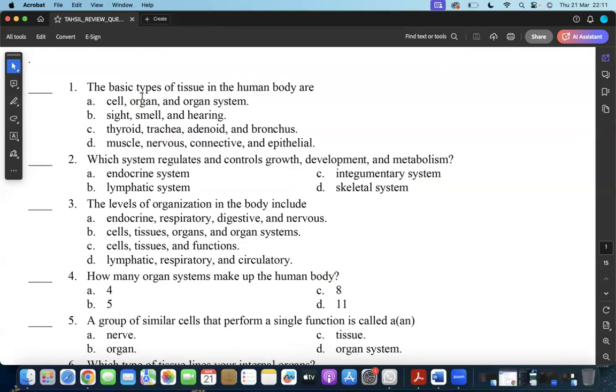A tissue is a combination of the same cells coming together to perform the same function. So these are the conditions for a tissue. If you want to answer these questions, you would have to say,